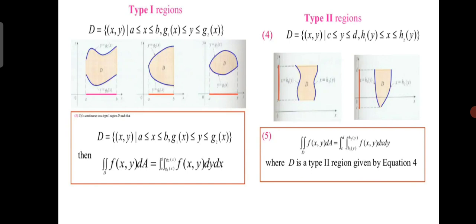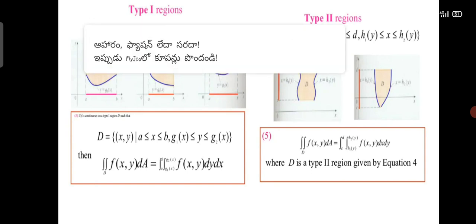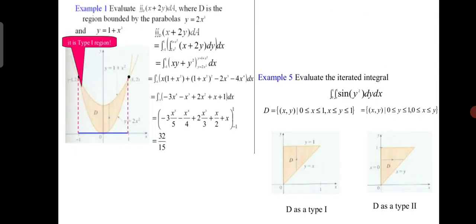Then the double integration over D of f of x comma y dA equals integration a to b, integration g1 of x to g2 of x, f of x comma y dy dx. Double integration f of x comma y dA equals integration c to d, integration h1 of y to h2 of y, f of x comma y dx dy, where D is a type 2 region given by equation 4. This is the example of a type 1 region. Example 5: evaluate the iterated integral 0 to 1, 0 to minus 1, sin y square dy dx.